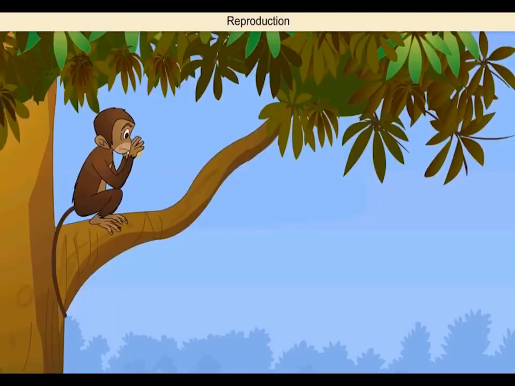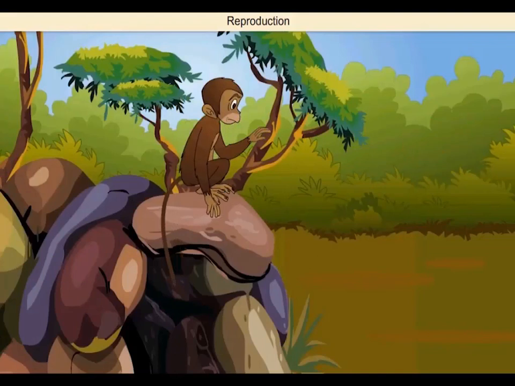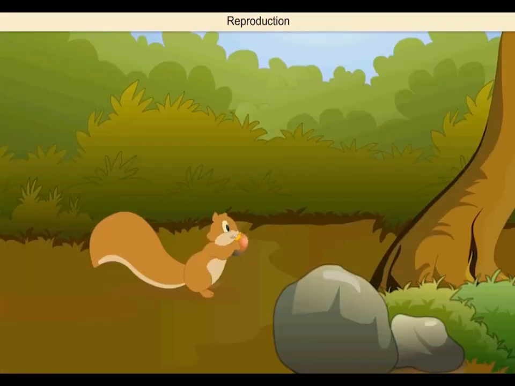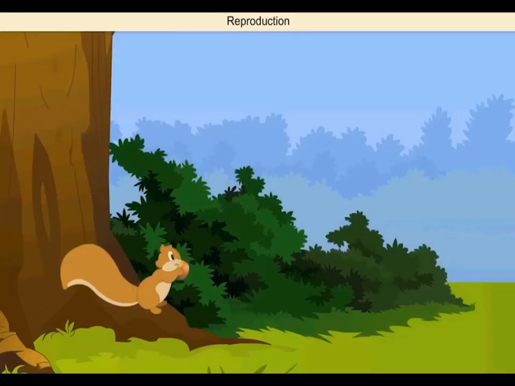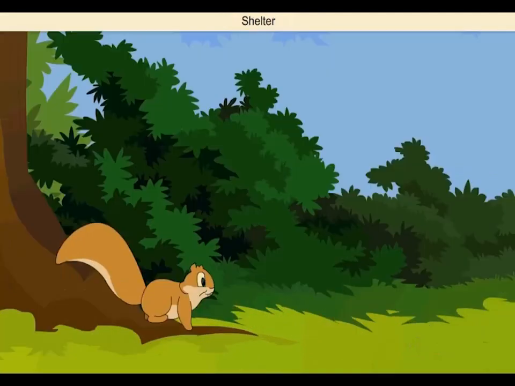Animals like monkeys and squirrels eat the fruits and throw the seeds in different locations. As a result, plants grow across a wide area of land. Thus, animals feed on plants and then help in increasing their number too.